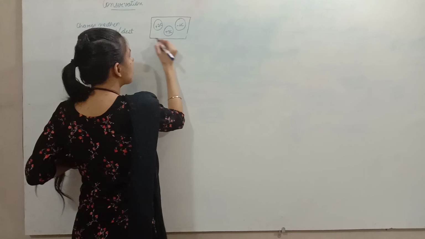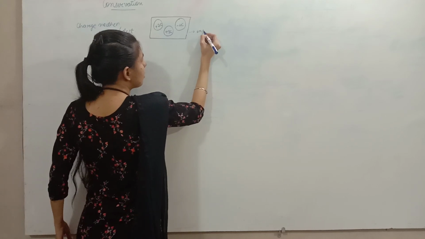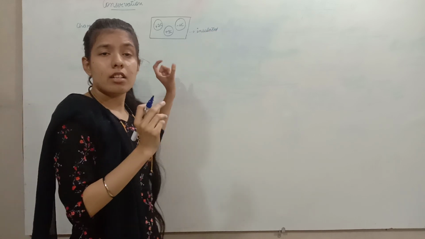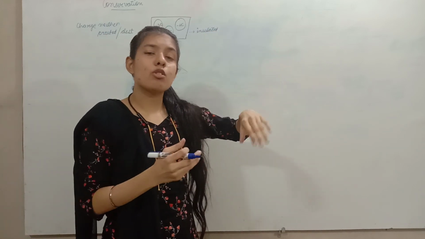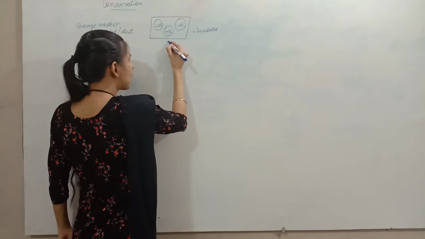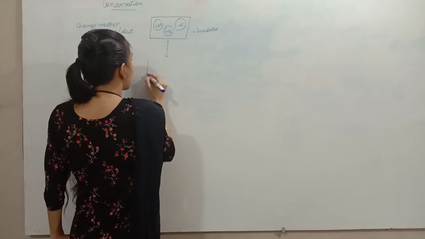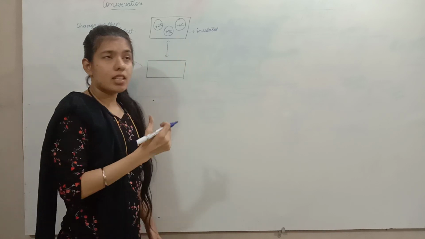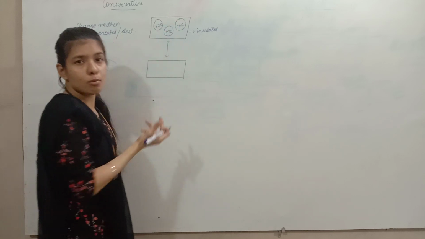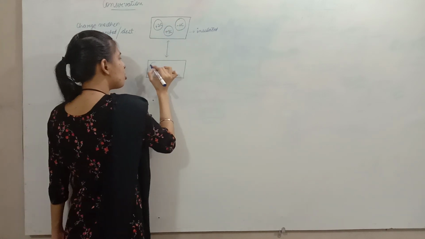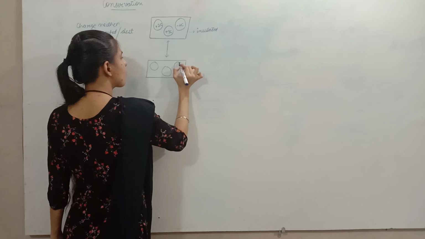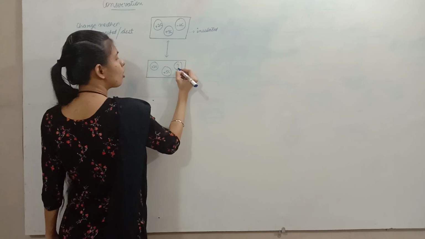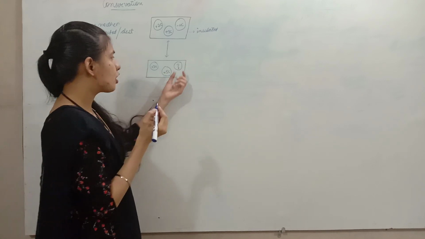And as the system is insulated, means it is non-conducting, means no charge can leave the system and no charge can enter the system. So what happened after some time is that कोई चार्ज लीव नहीं कर सकता बट आपस में तो रीडिस्ट्रीब्यूट कर सकते हैं. So the new charges are plus 3 and plus 5 coulomb, but we do not know the third charge, the charge on the third body.